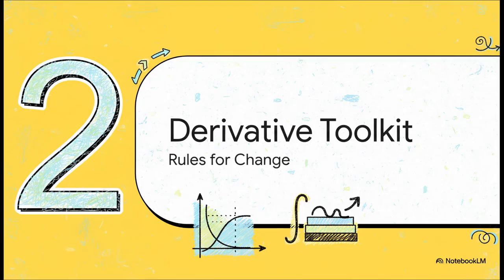So now we get to building the derivative toolkit. I mean, it's great that we have this concept, but drawing a graph and trying to eyeball the slope of a tangent line every single time? No way, that's way too slow and inaccurate. So mathematicians got to work, and they developed a set of incredibly powerful shortcuts, a whole toolkit of rules that lets us find the derivative for pretty much any function you can think of without ever drawing a thing.